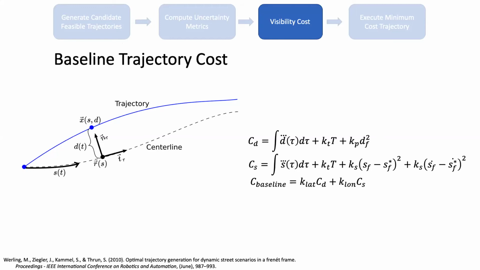This represents the comfort to the driver of each of these trajectories. There'll also be terms representing the amount of time it takes to traverse the trajectory and the final deviations off the center line. One of the results from trajectory optimization is that quintic polynomial trajectories minimize these types of costs.